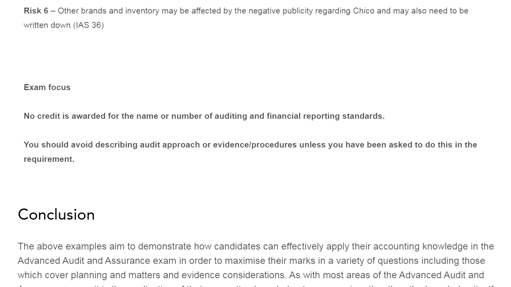Again, the risk is that other brands and inventory may be affected by negative publicity regarding the brand and may need to be written down. Because one brand is falling and there is a market, if one brand is affected, then it will unnecessarily tarnish the other brands also. It is a probability, not a surety, that other brands and inventory may be affected by the negative publicity regarding the brand and may need to be written down.